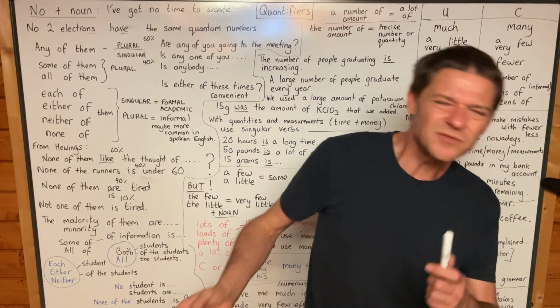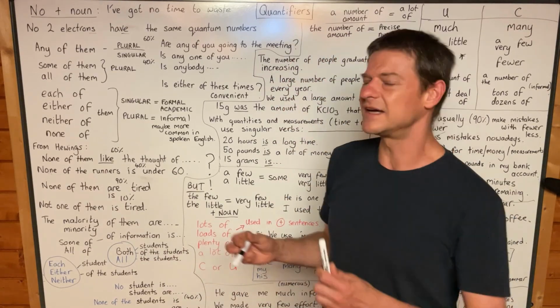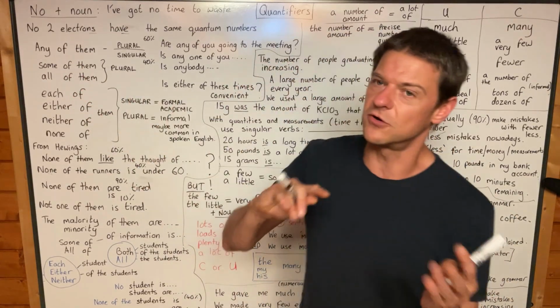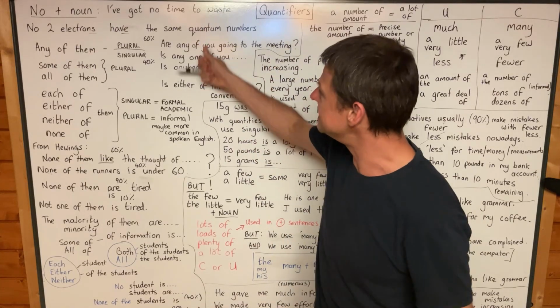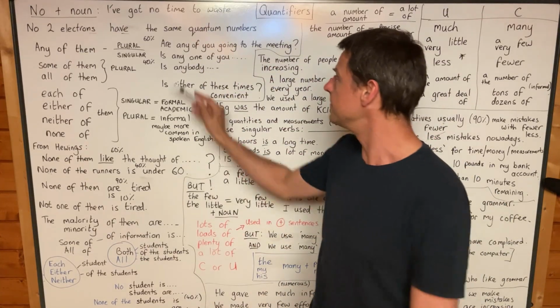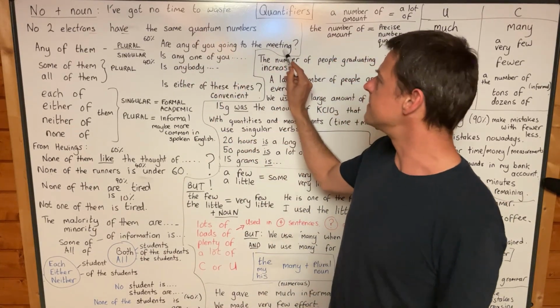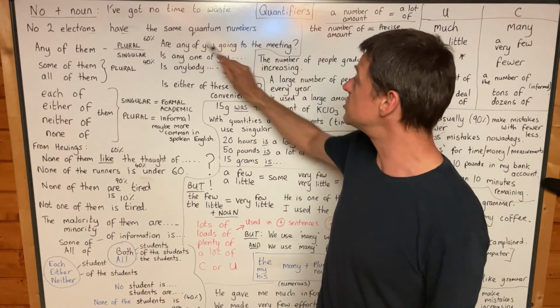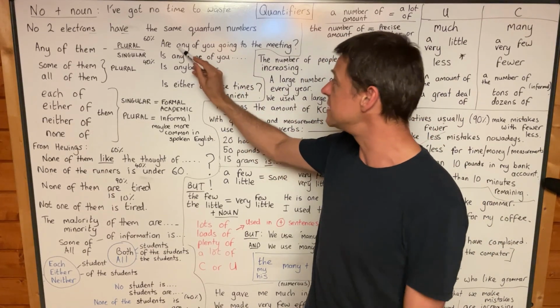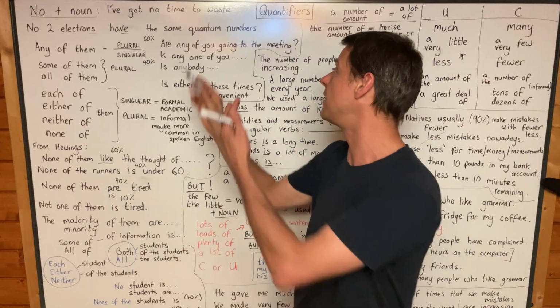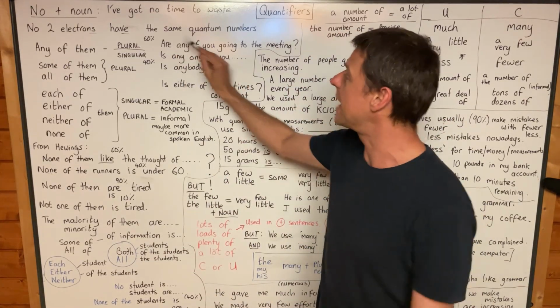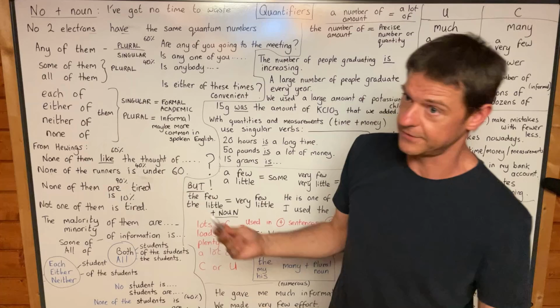And the reason why, I mean, I would argue that it sounds like it might be plural or it might be singular because of these three sentences, which are all possible. Are any of you going to the meeting? I found that in Cambridge Dictionary, and that shows us that Cambridge Dictionary, are any of them going? Are any of you going? Cambridge are happy with plural with any of them, okay?